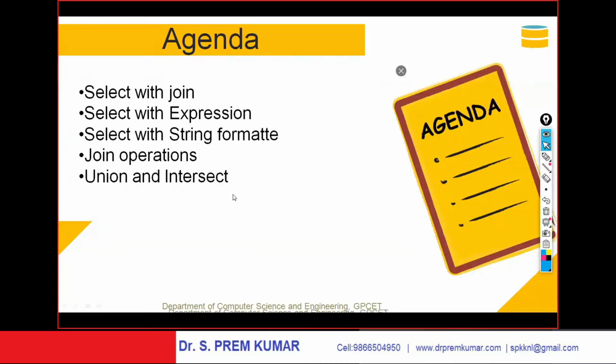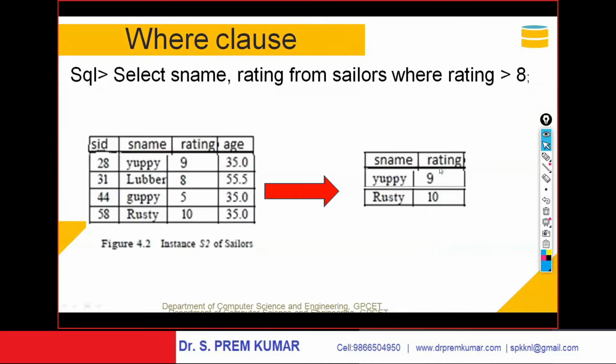With the help of joins, you'll be extracting data from multiple tables. This is what we discussed in our previous class, a recap of the previous class. And now let us discuss the expected outcome of today: select with join, select with expression, select with string format. Join operations, and of course we will also go ahead with union and intersection operations.